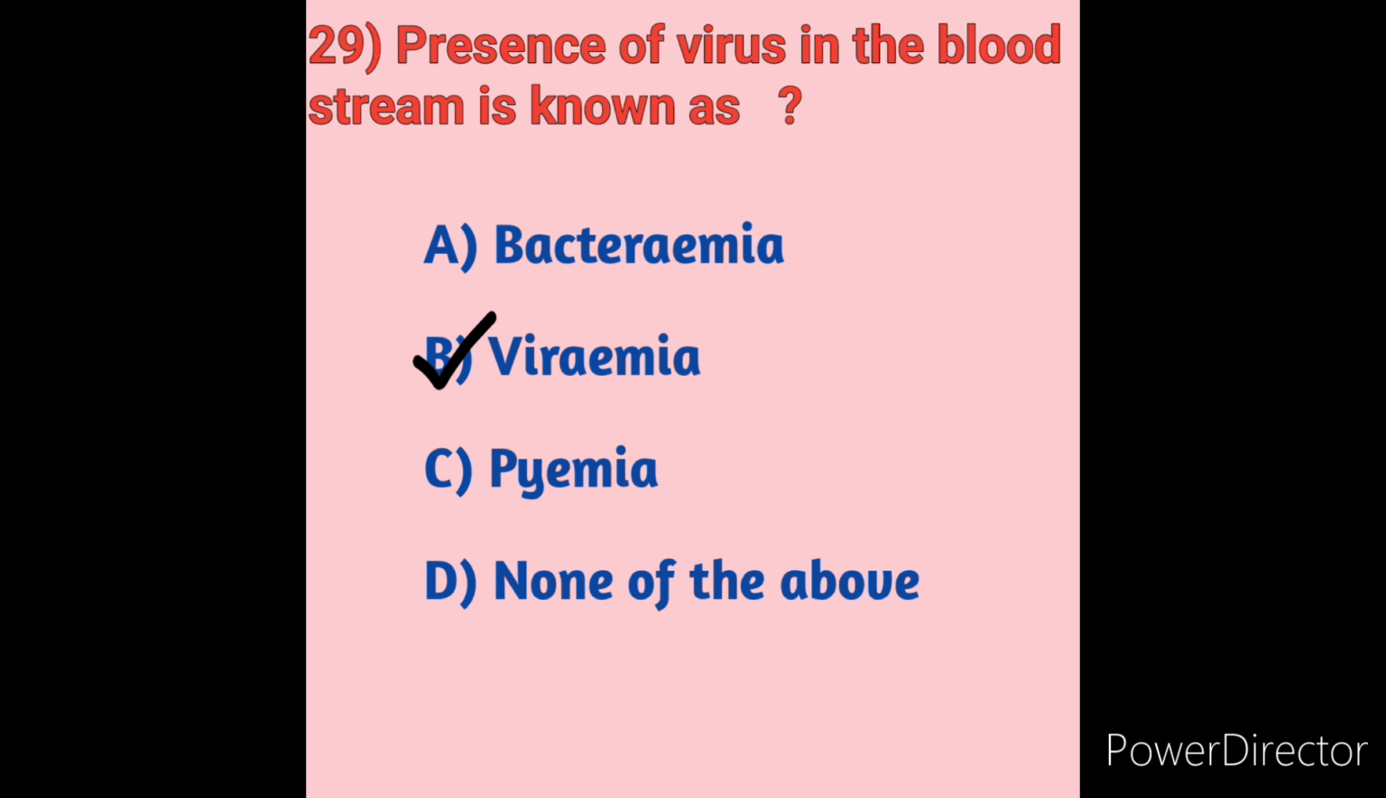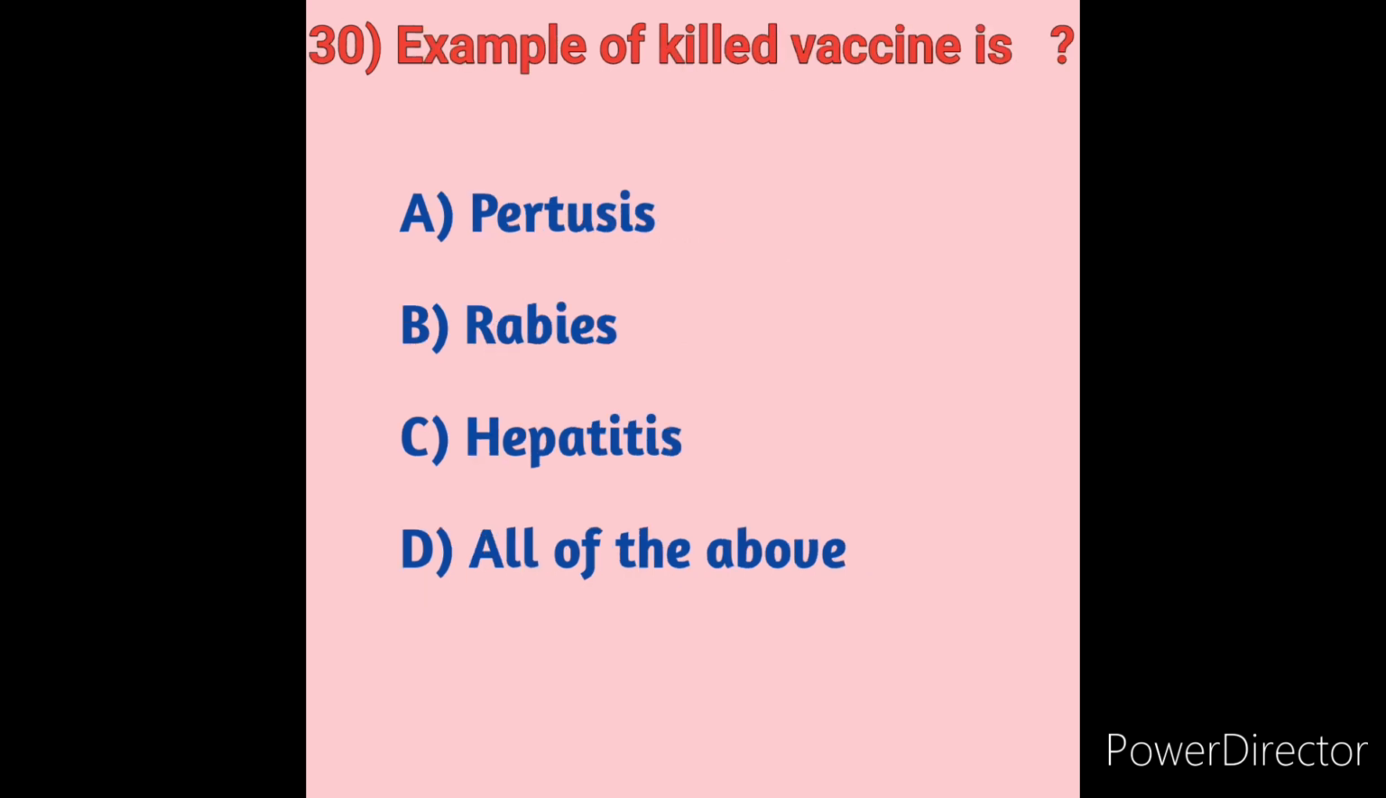Next we will move on to question number 30. The 30th question is: example of killed vaccines. What is an example of a killed vaccine? We will see the options here. Option A, pertussis. Option B, rabies. Option C, hepatitis. Option D, all of the above.